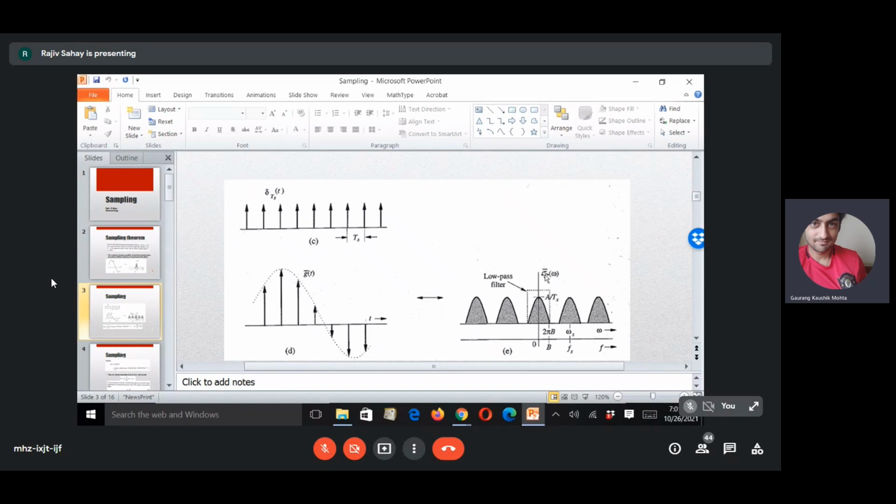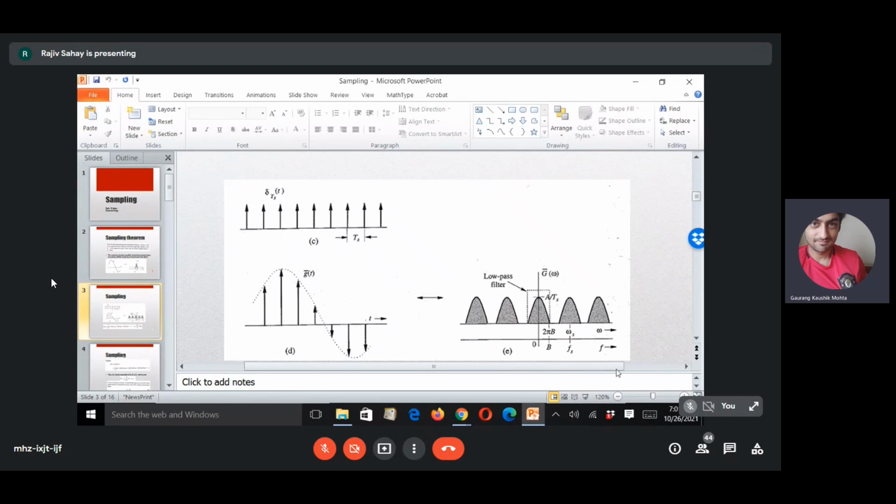So here you see there is something called g tilde of omega. This g tilde of omega has multiple spectra. It is obtained by taking the convolution of the spectrum here with the spectrum of this impulse train.